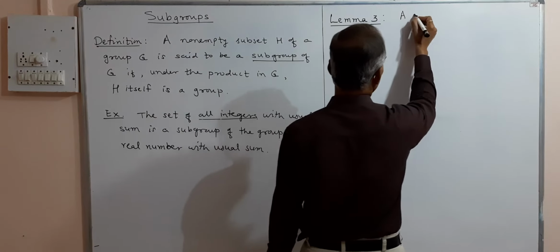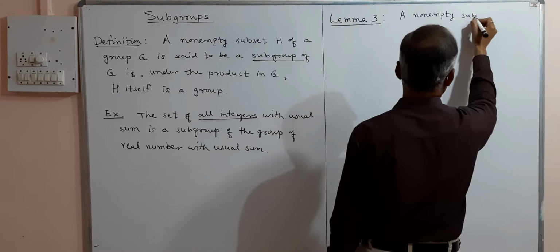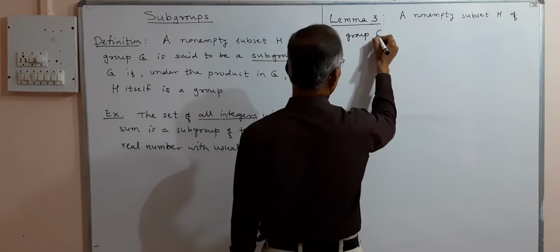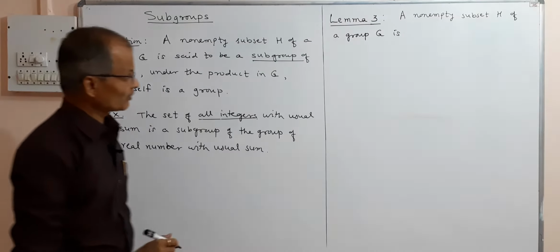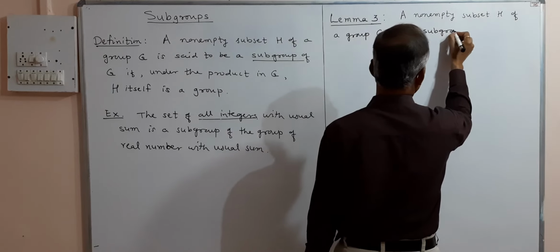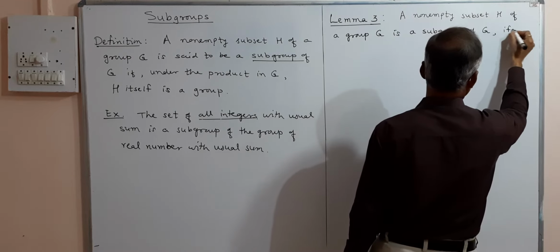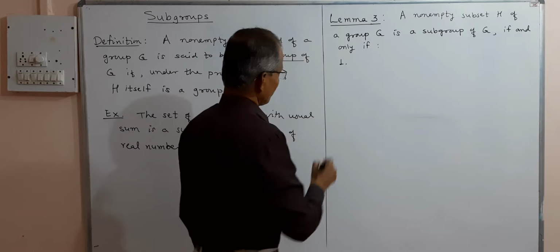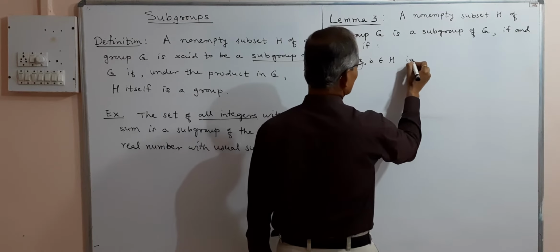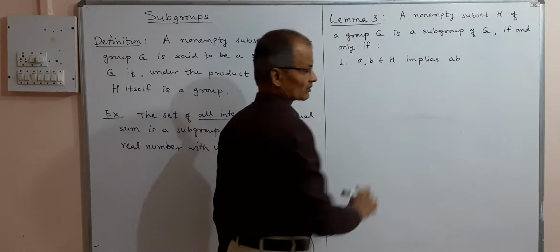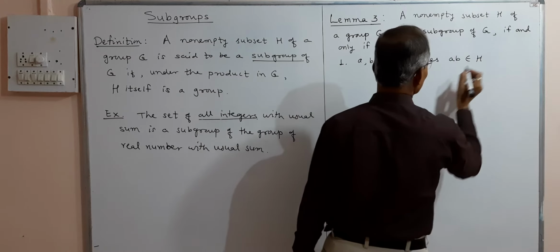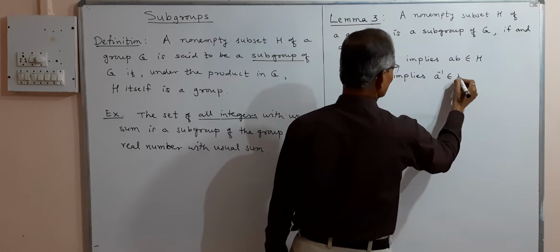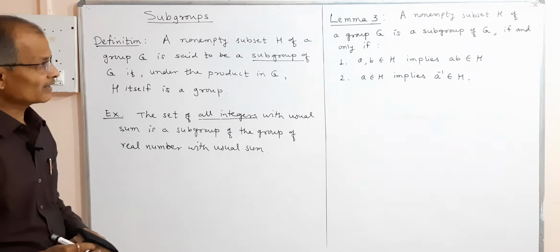A non-empty subset H of a group G is a subgroup of G if and only if, first, A, B belongs to H implies A into B, the product, belongs to H. Second, A belongs to H implies A inverse belongs to H. So this is a condition or criteria for subgroup.